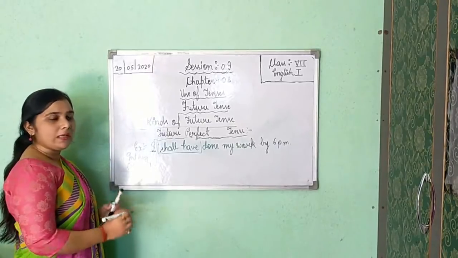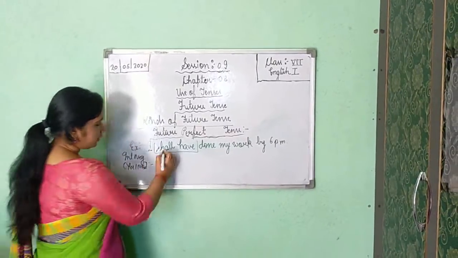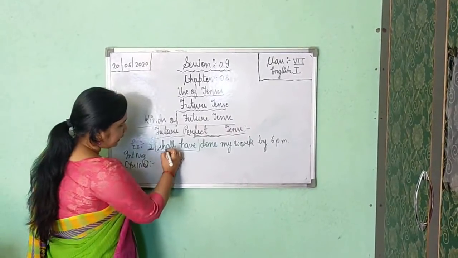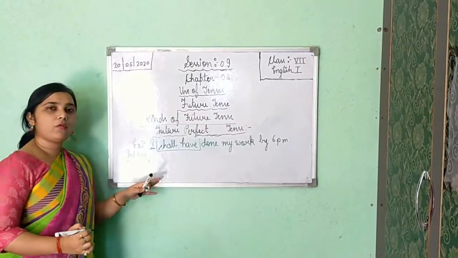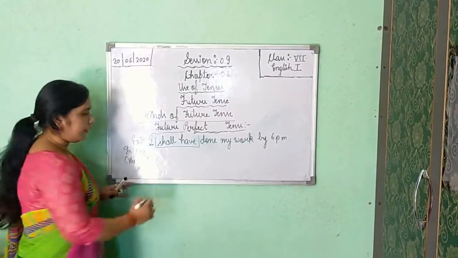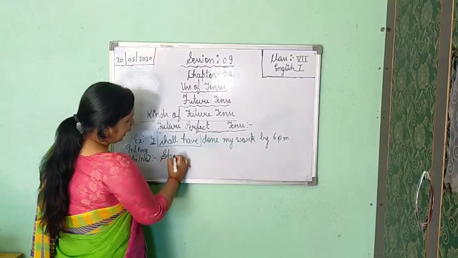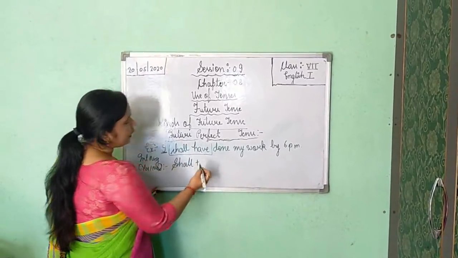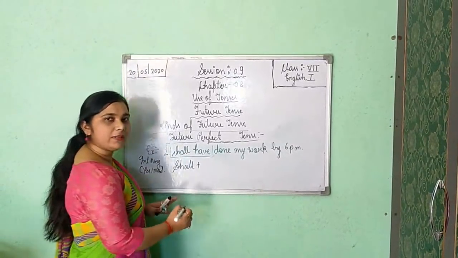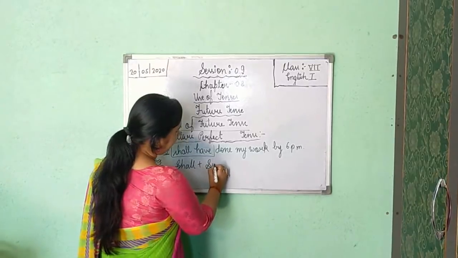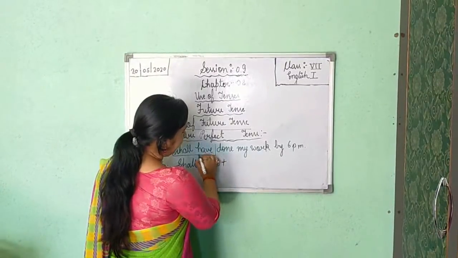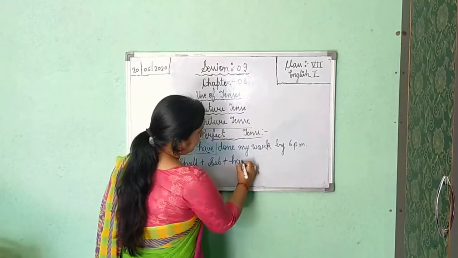So again we will split, we will divide it. So first thing you will apply shall, because shall have you have got as helping verb. So I am writing shall here. After shall you will use subject, whatever the subject you are getting, that you will write here. Then have, this will come.